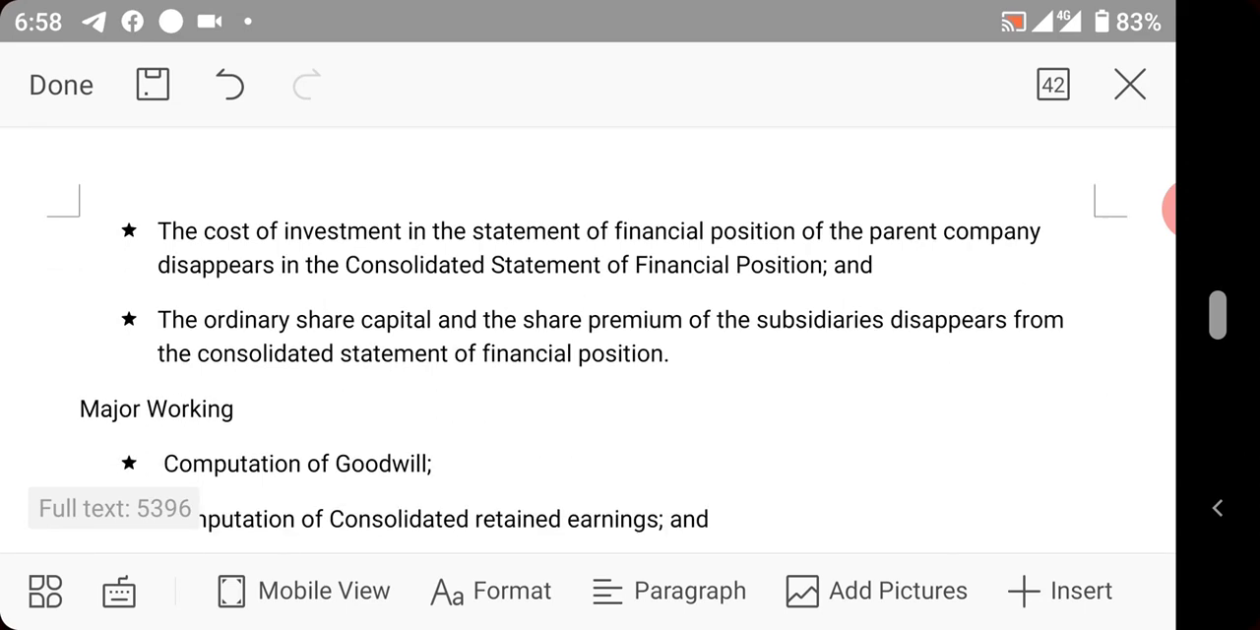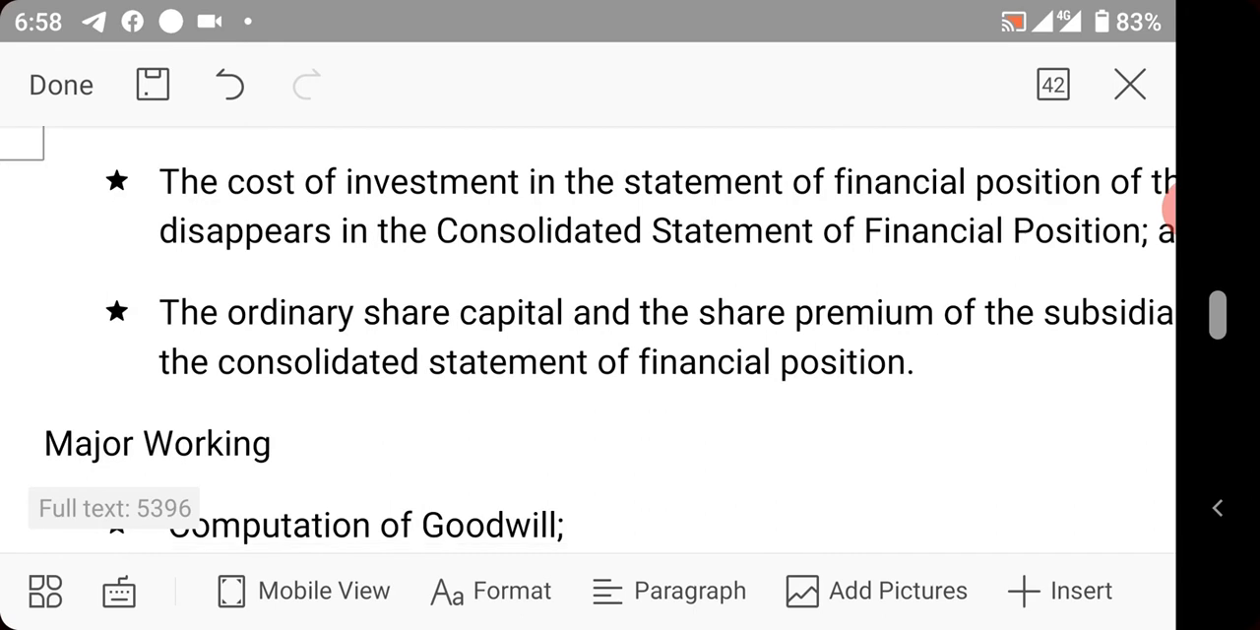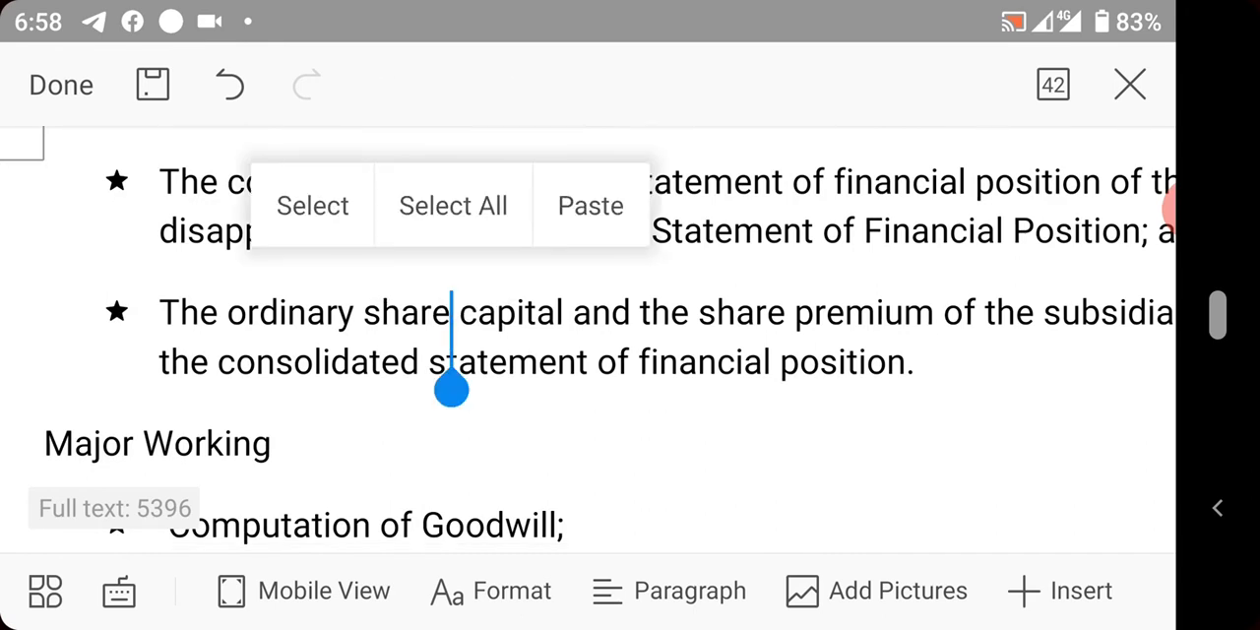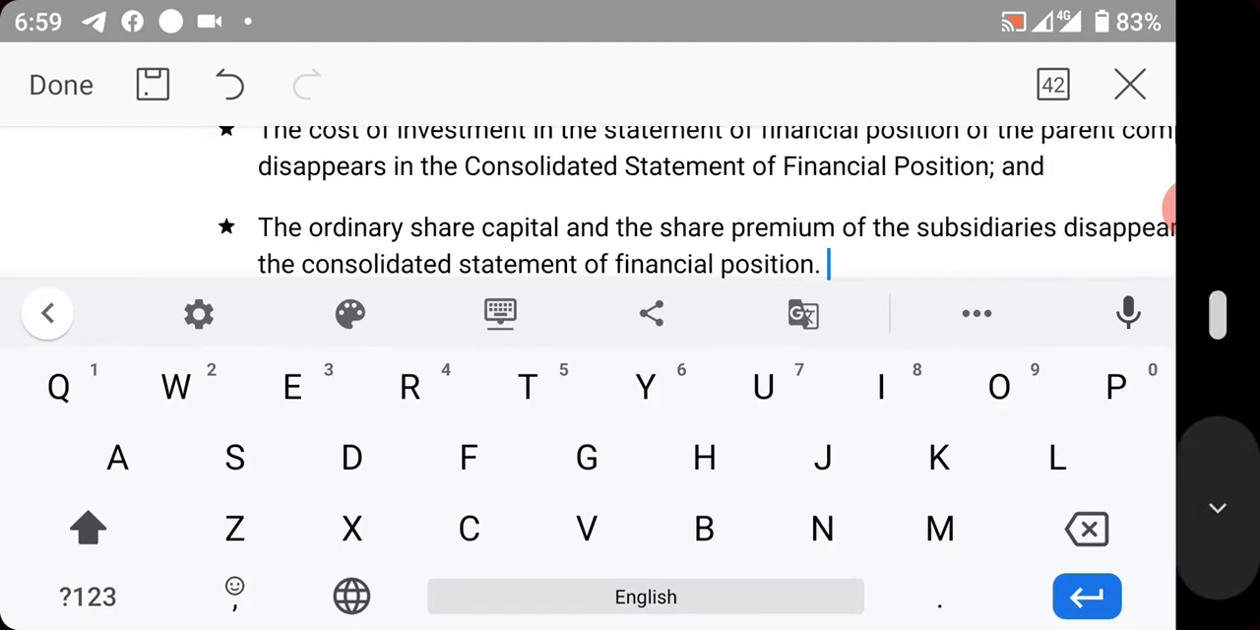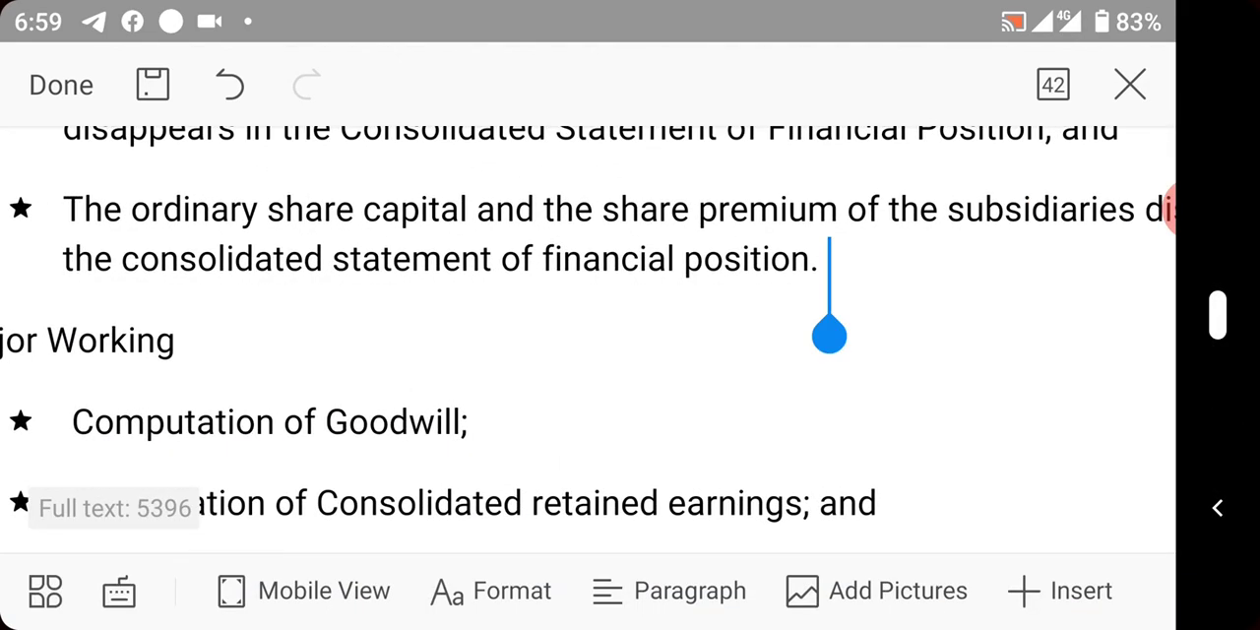Now, another one is the ordinary share capital. The ordinary share capital and share premium of the subsidiary do not come into the consolidated statement of financial position. You understand?